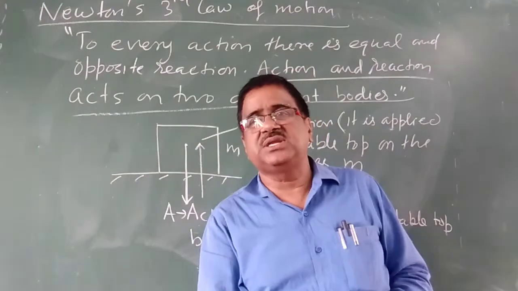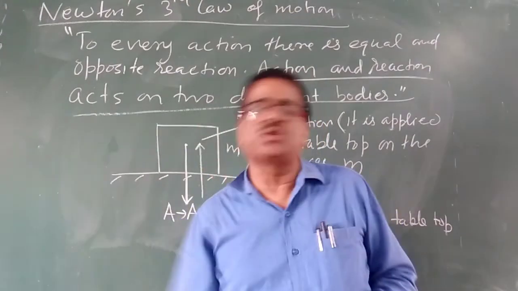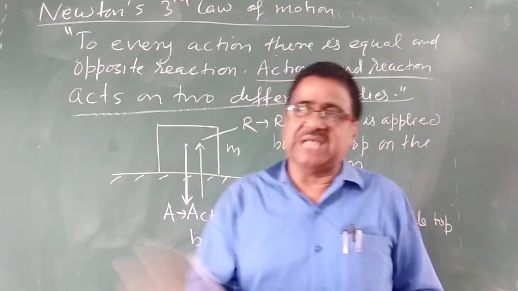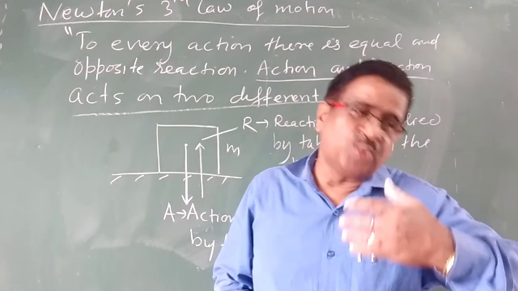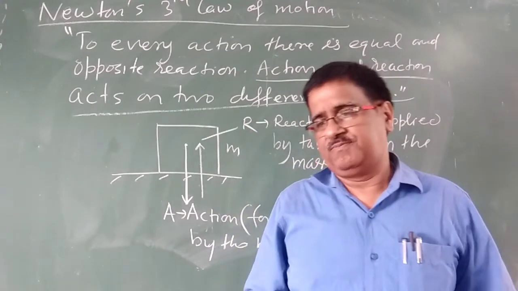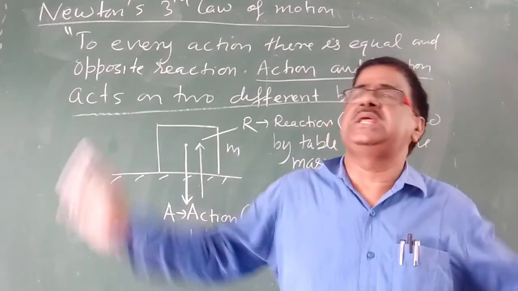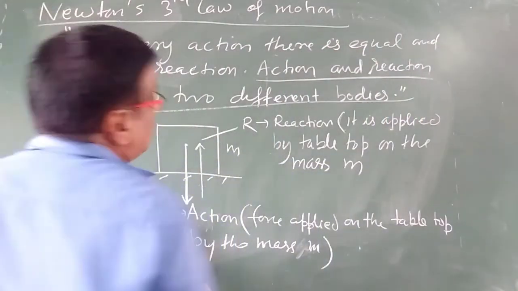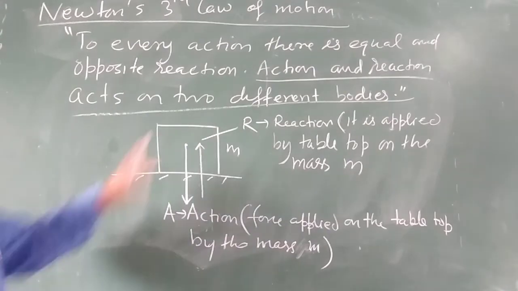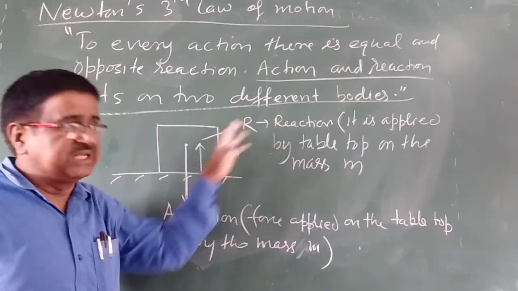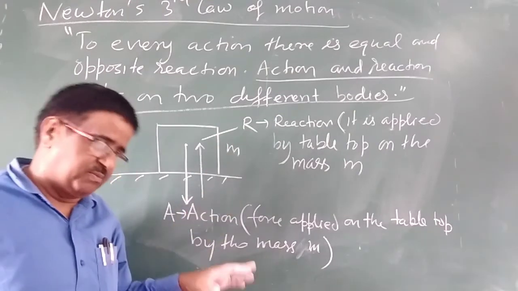Due to reaction you are able to jump out of the boat, and due to your action the boat is moving backward in the water. There are so many such examples of Newton's third law of motion. So this last line will help you in explaining such complicated problems.